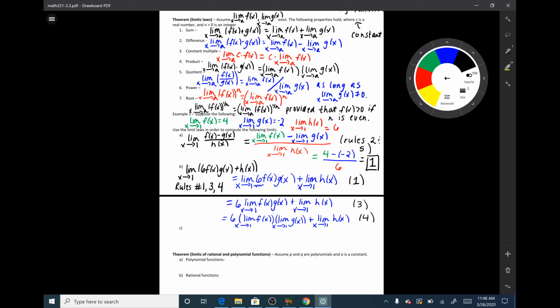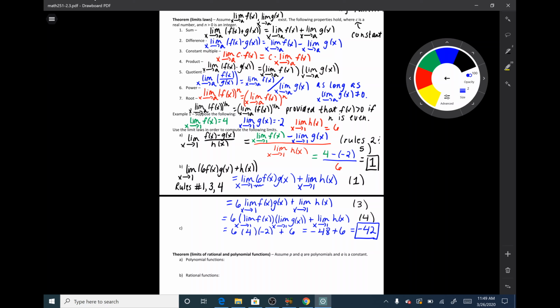And now I can combine all of these. I know that I have 6 times the limit as x goes to 1 of f of x is equal to 4. The limit as x goes to 1 of g of x is negative 2. Plus the limit as x goes to 1 of h of x is equal to 6. So I get negative 48 plus 6, which is negative 42. That is our answer here. So again, we combine 3 rules of the theorem above in order to solve this limit. So hopefully you're kind of getting the hang of using these rules now.